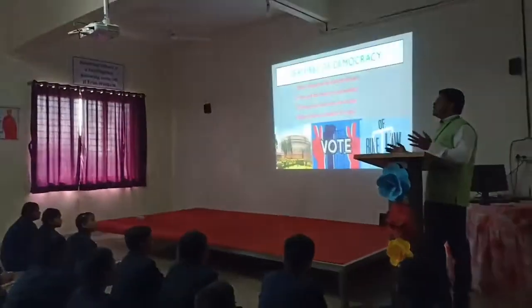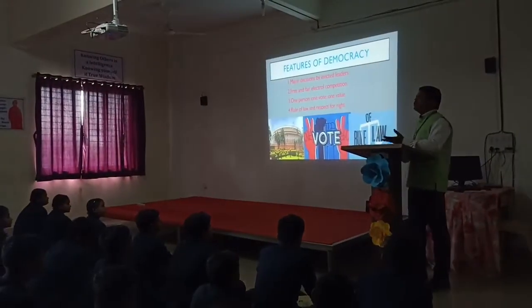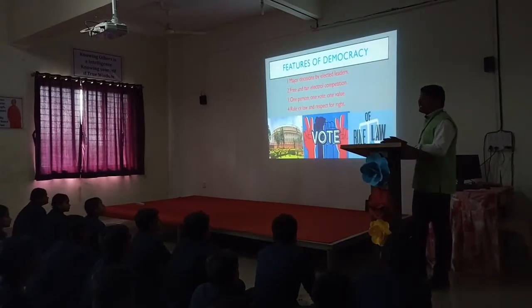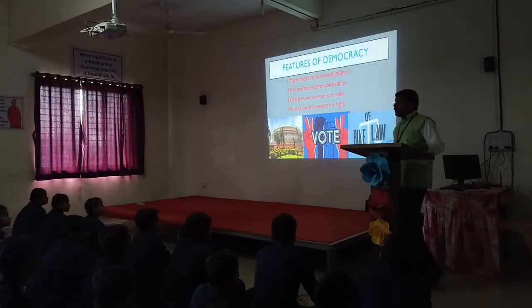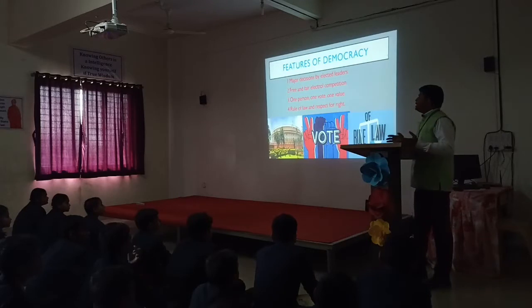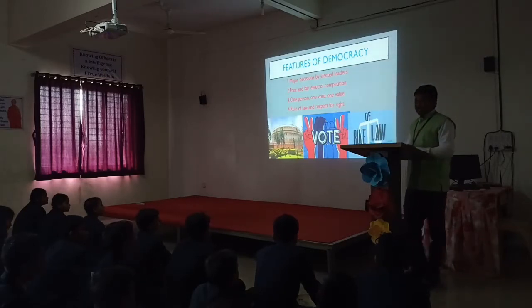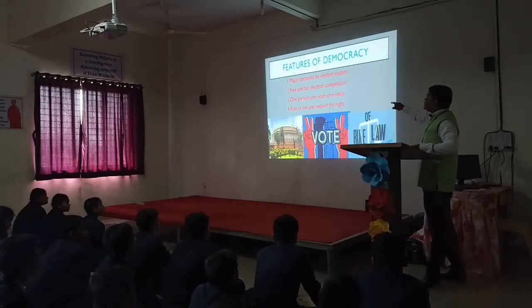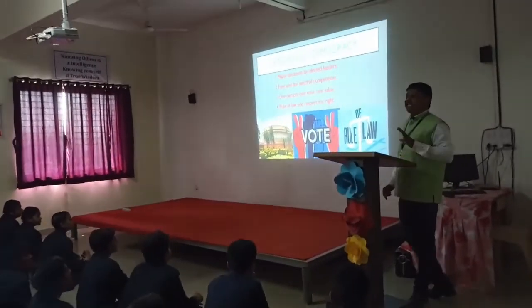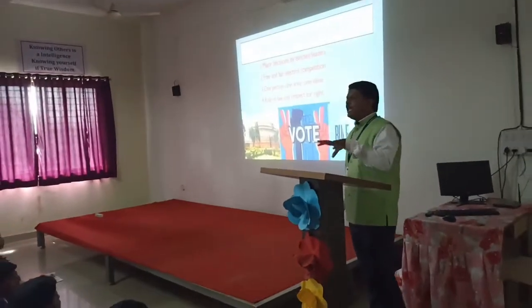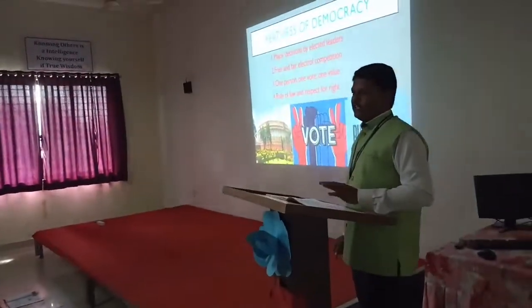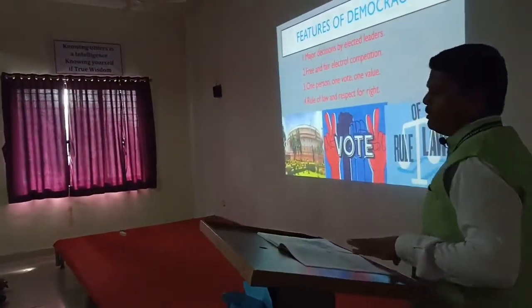We know that other people, the common citizens, don't have the right to take decisions related to the whole country. We already elected the representative, and that representative takes decisions for the whole country. The elected leaders have the authority and the right to take a decision there. That is the first feature of democracy.